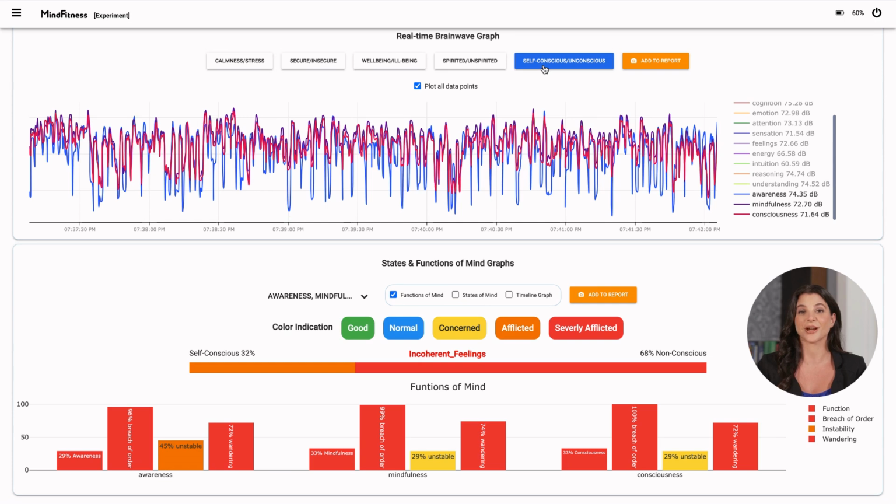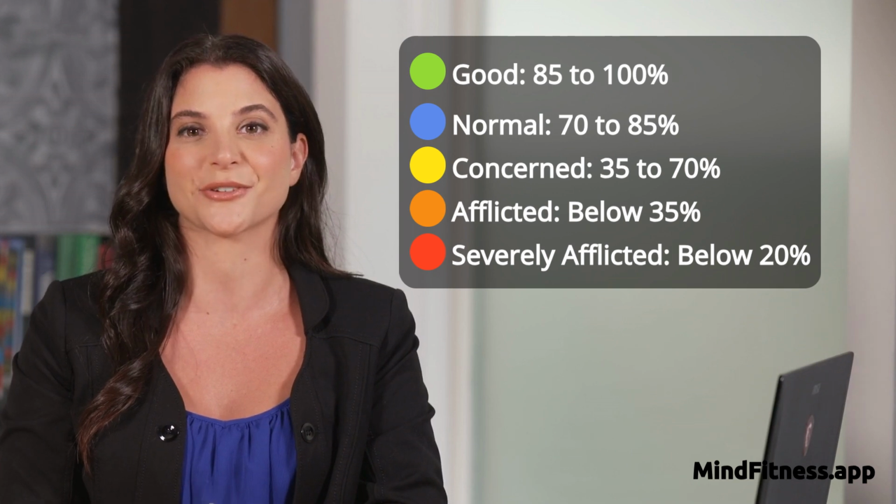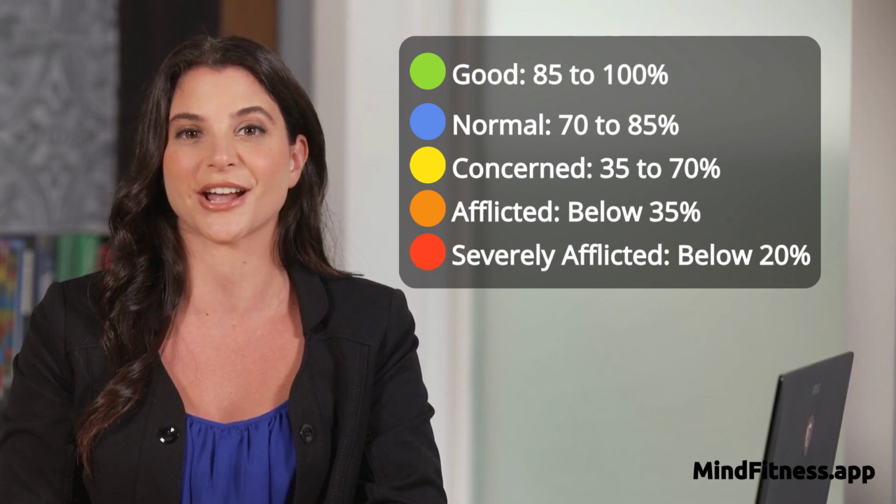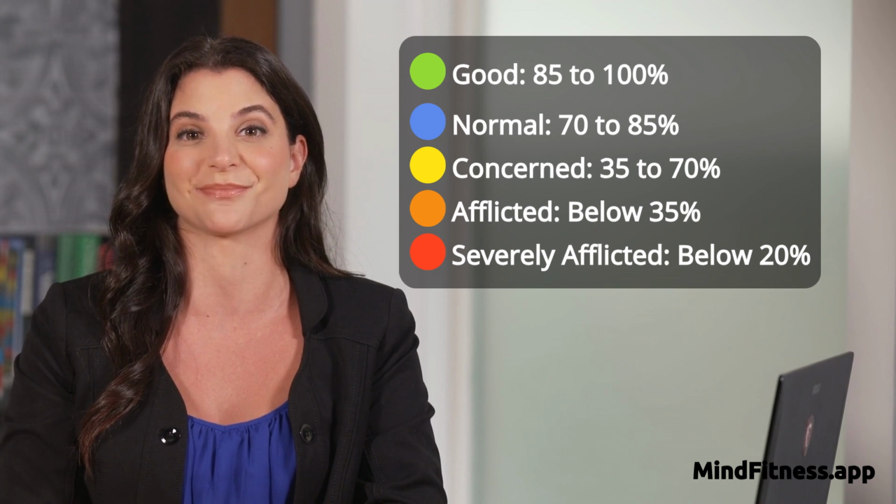5. Self-conscious Report. Provides a percentage score for self-awareness, mindfulness, and consciousness. It is the overall dimension of a person's mind, and it can identify real-time instability, wandering, and disorders in self-awareness, mindfulness, and self-consciousness. Each dimension is analyzed in real time and presented on our intuitive dashboard with color and percentage grades.